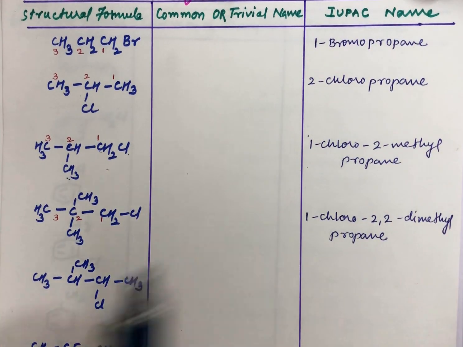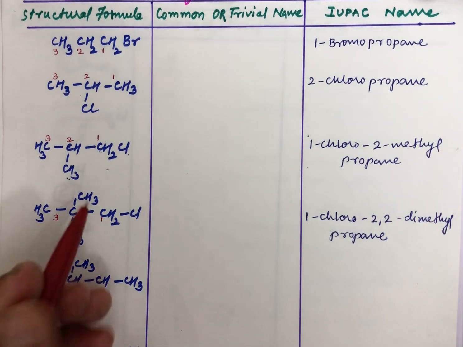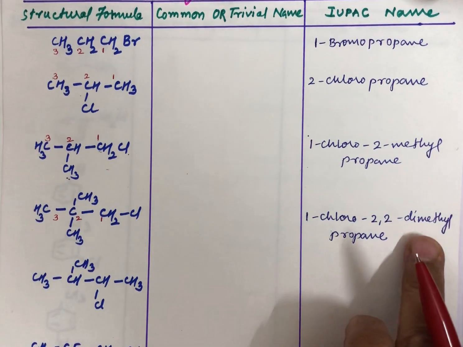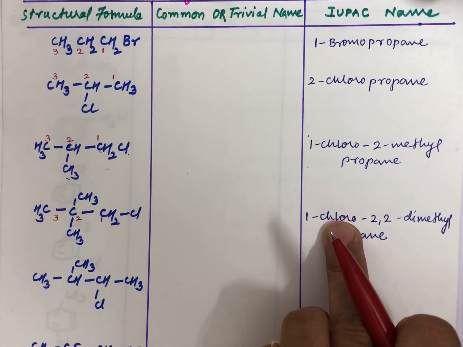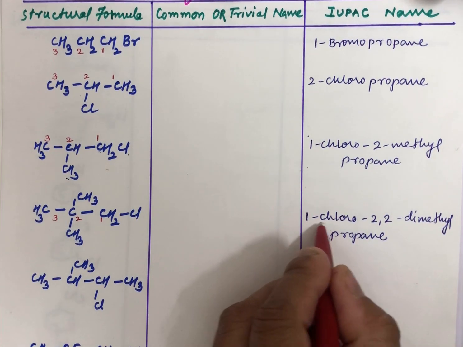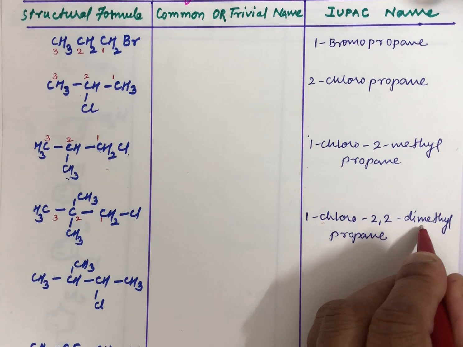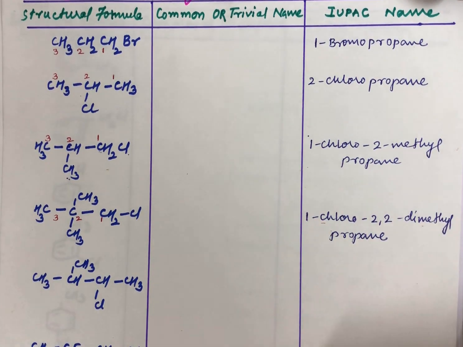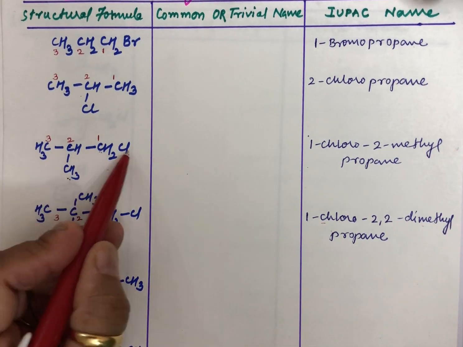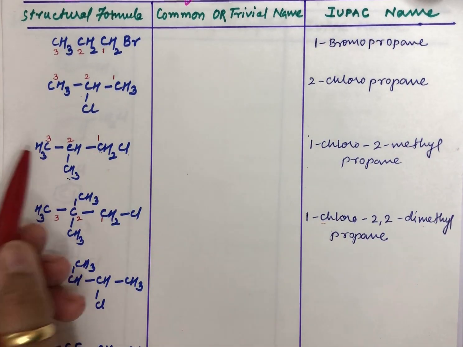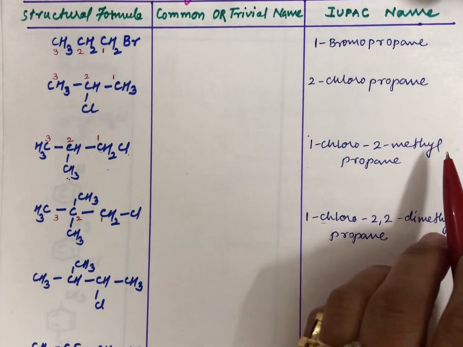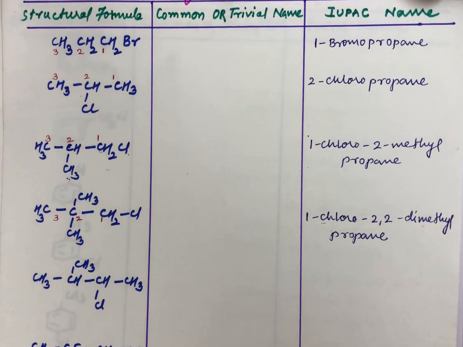Now students, here you need to follow an alphabetical order. You would have asked me, why not, madam, 2,2-dimethyl-1-chloropropane? Why is dimethyl written after chlorine? This is because you are following the alphabetical order. C comes first and then M, and that's why we write chloro first and then the methyl. Same here, you can ask me why it is not written 2-methyl-1-chloropropane. My explanation would be the same, follow your alphabetical order. C comes first and M comes after that, and that's why this naming order is followed in this particular manner.